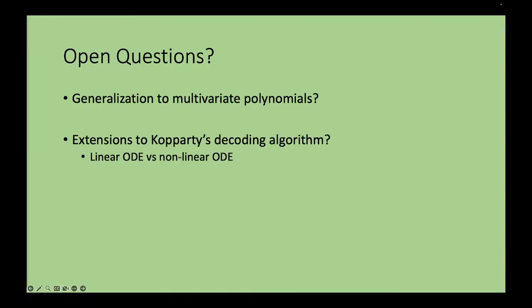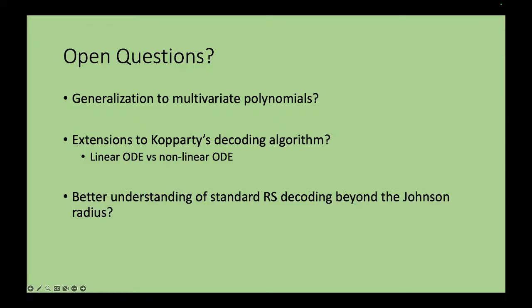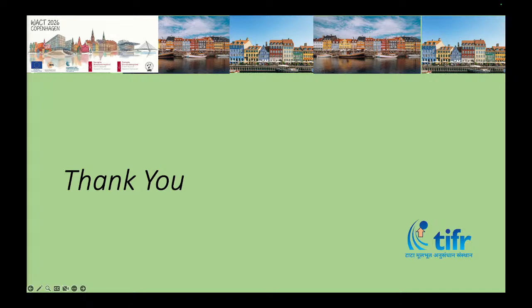The other thing is, I mentioned earlier, there were two list decoding algorithms for univariate multiplicity codes: Guruswami-Wang's algorithm and Kopparty's algorithm. Guruswami-Wang's algorithm was nice in that the underlying differential equation was linear, and we used that property crucially, whereas Kopparty's algorithm was non-linear, and I don't know how to solve this for non-linear. It will be interesting if we can get fast implementations even for non-linear ordinary differential equations. And of course, more generally, the problem is trying to understand the decoding limits of Reed-Solomon. Start with this. Thanks.